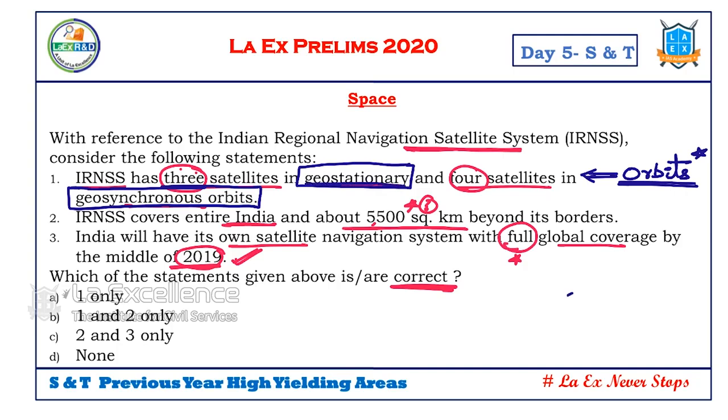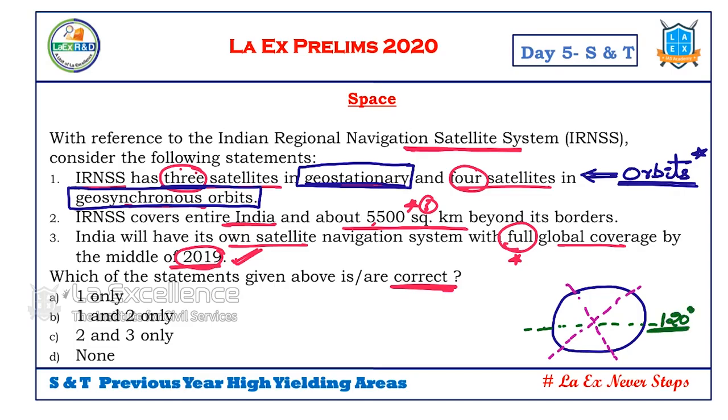If we consider this as the Earth, what is geostationary? A geostationary orbit is exactly above the equator. What is geosynchronous then? It has some inclination, so it goes in this way. It goes in different paths. Now, in each orbit, if we place a satellite in geostationary orbit, it covers 120 degrees.